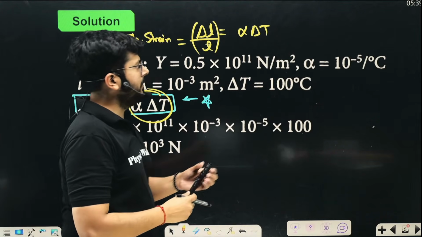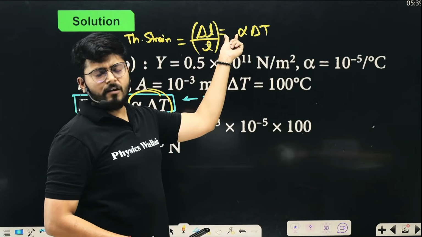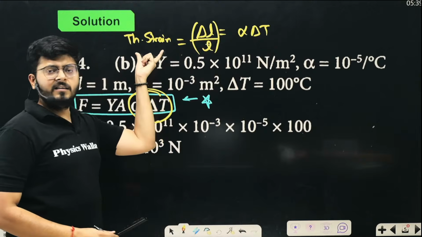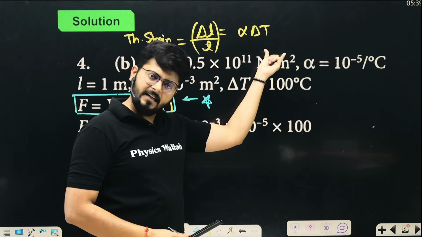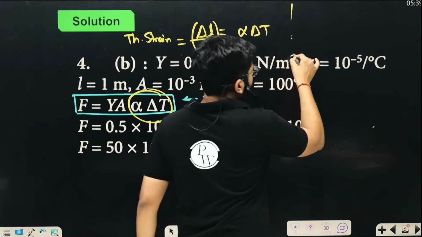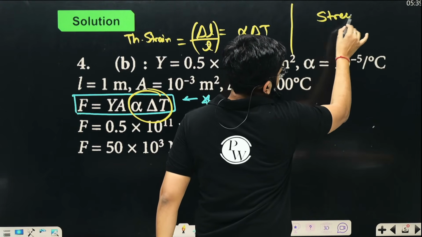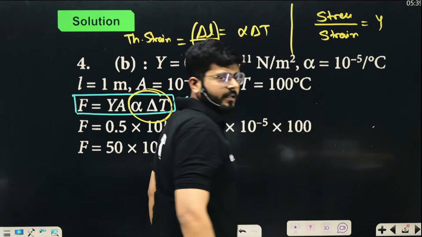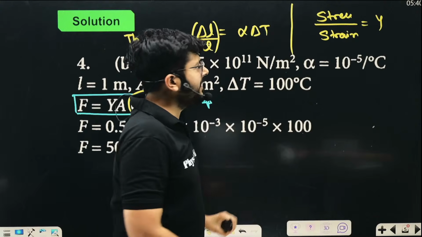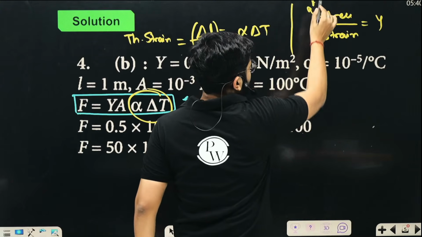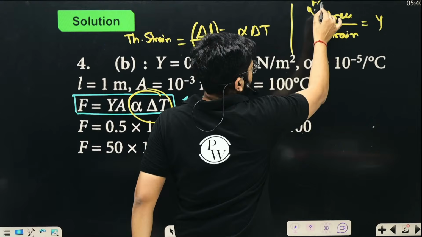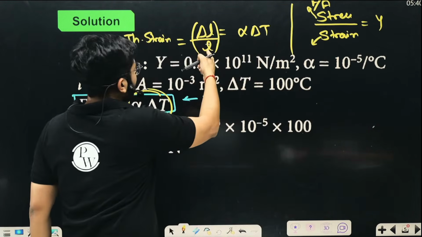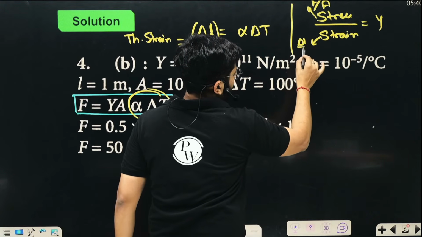So if you have a metal with expansion coefficient alpha and you are heating it for a temperature difference delta T, the thermal strain in that will be alpha delta T, my dear kids, right? This part is something that you know. And now you know that thermal stress upon thermal strain is equal to the Young's modulus of that material, right? So what will be the thermal stress? Whatever expansion force is created per unit cross-sectional area, that is the stress. And what is thermal strain? This delta L upon L that you have seen over here.